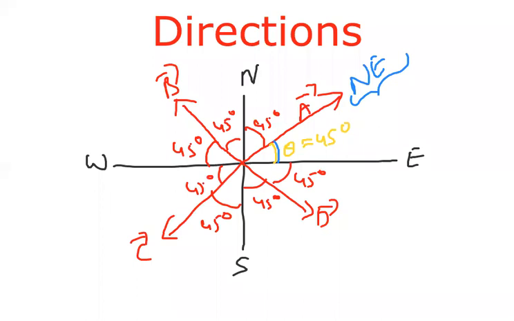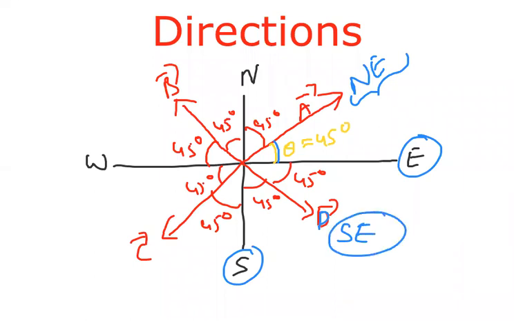First observe D bar. D bar lies between east and south, so at 45 degrees, simply southeast. Now where does A bar lie? A bar lies between north and east. Already I wrote northeast. B bar lies between north and west, so we can write northwest because the angle is 45.